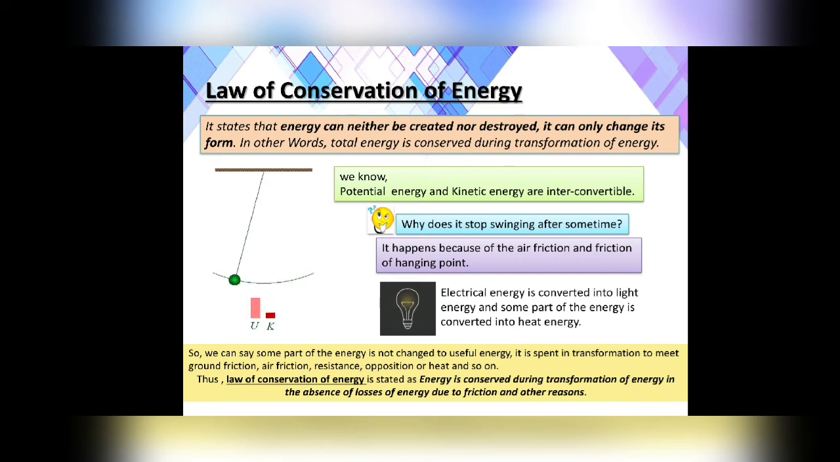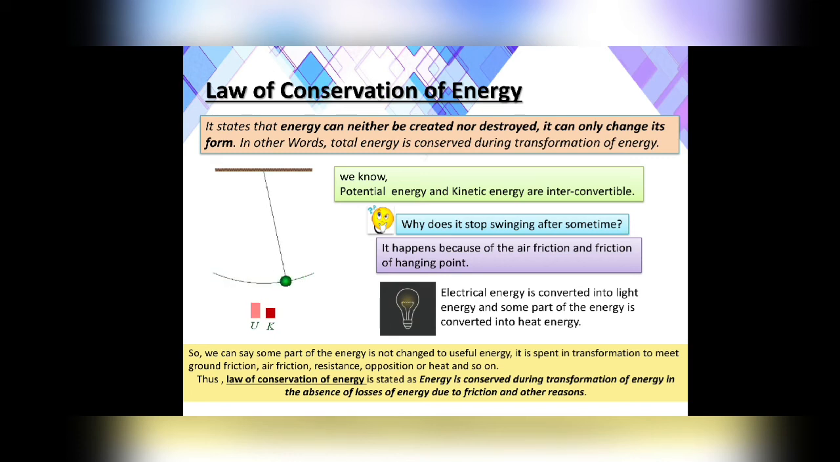It is spent in the transformation to meet ground friction, air friction, resistance, opposition or heat and so on. So, in heat energy or resistance or air friction or opposition, it is used in this type of opposition, so that the total energy is always met. Thus, the law of conservation of energy is stated as: energy is conserved during transformation of energy in the absence of losses of energy due to friction and other reasons.